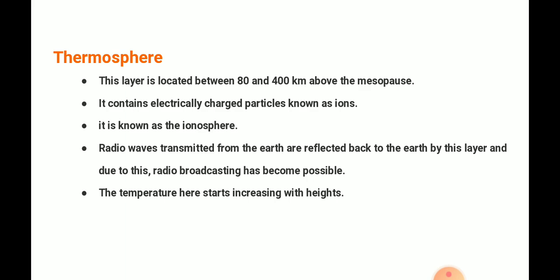The next layer above the mesosphere is the thermosphere. This layer is located between 80 and 400 kilometers above the mesopause. It contains electrically charged particles known as ions, so it is known as the ionosphere. The radio waves transmitted from the earth are reflected back to the earth by this layer, and due to this, radio broadcasting has been possible. The temperature here starts increasing with height.